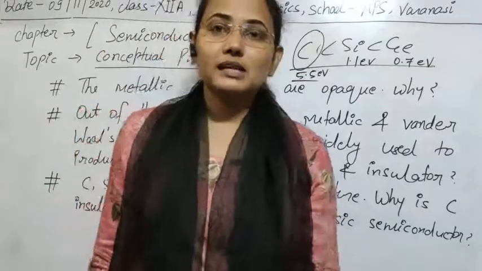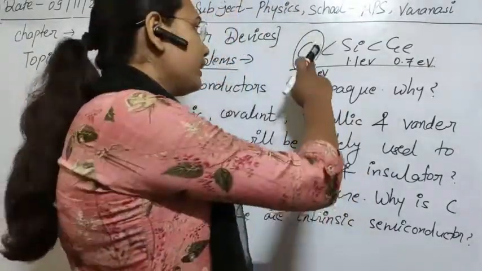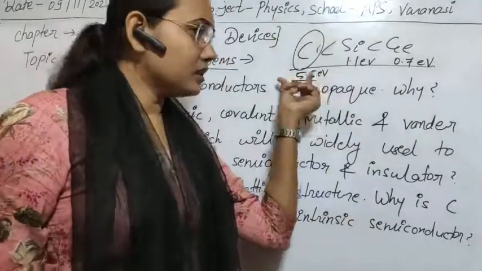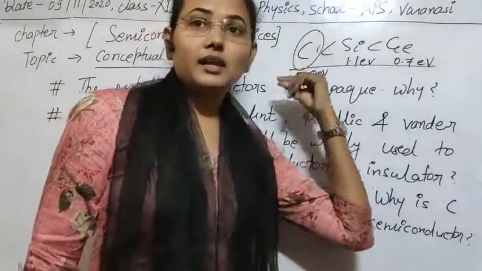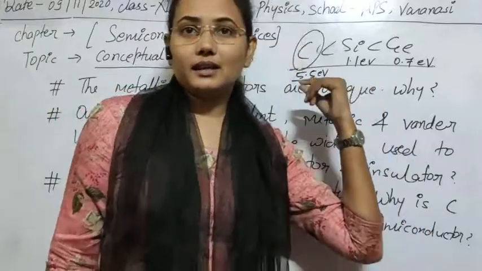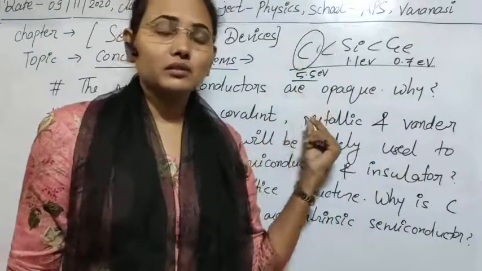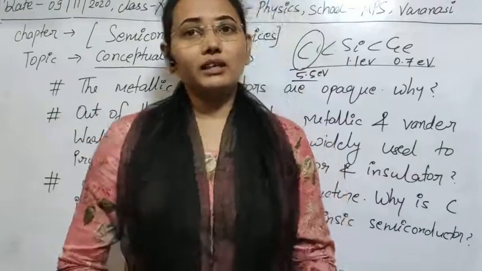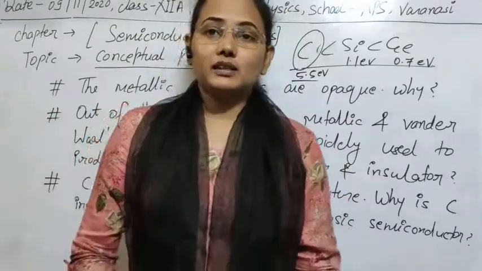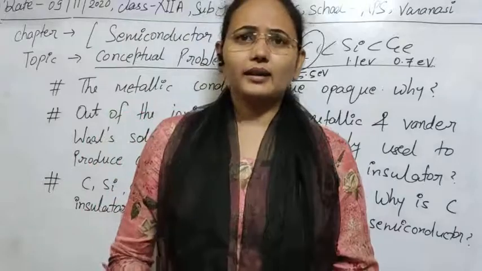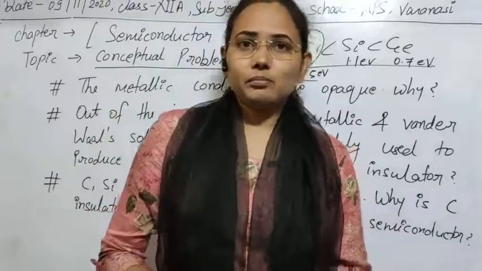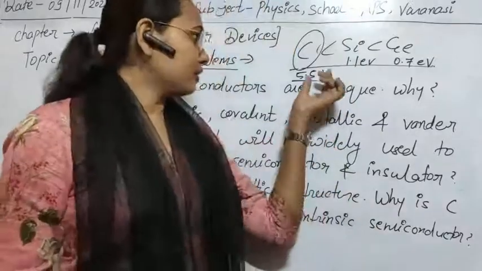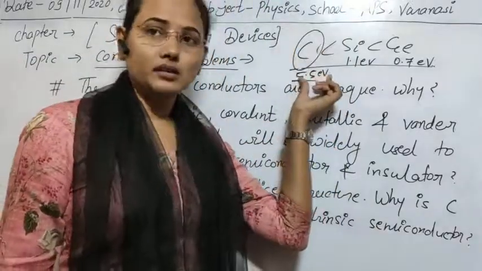So we can easily say that in carbon, electrons need more energy, and this energy is sufficiently high. So we can say that this is an insulator, because if the energy gap between conduction and valence band is very high, then we need a large amount of energy for conduction, and that type of material is not suitable for electronic conduction. So in the electronic sense, it is an insulator.